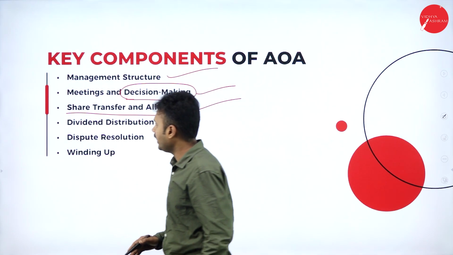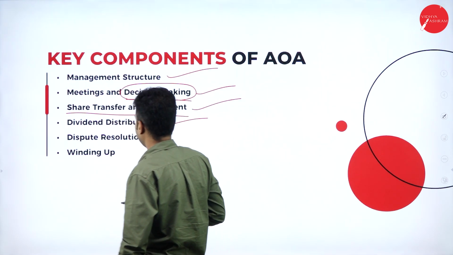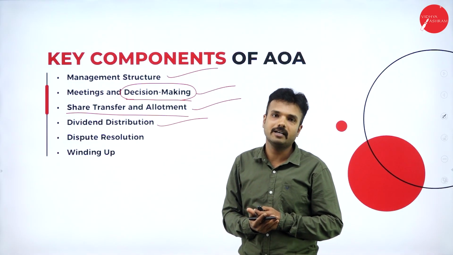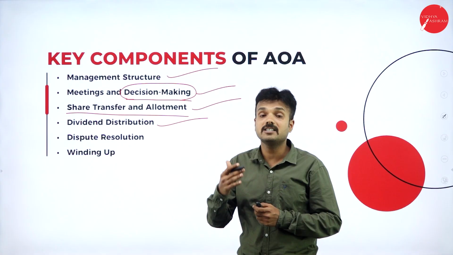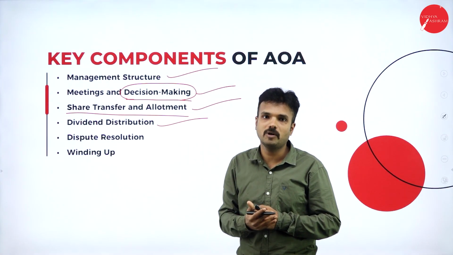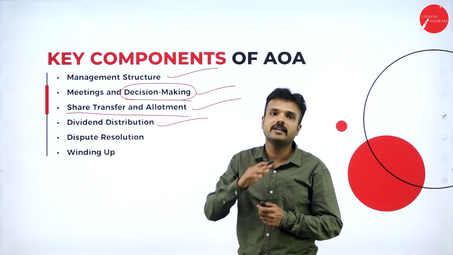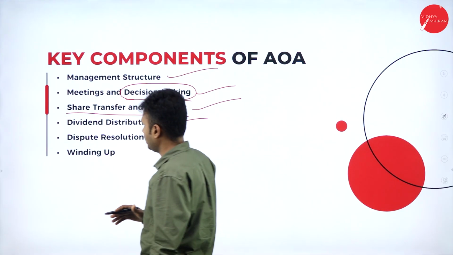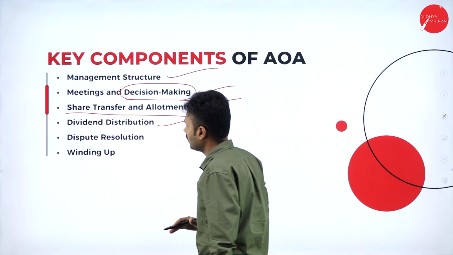Followed by dividend distribution. What is the dividend policy adopted by the organization? What percentage of dividend is given to the shareholders, equity shareholders and preference shareholders? These are all the things mentioned in the articles of association.